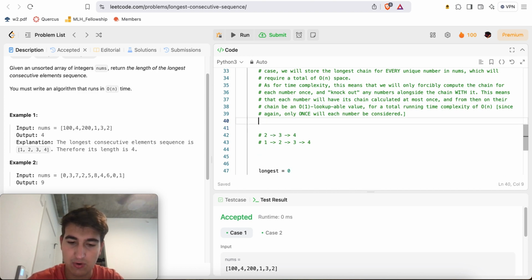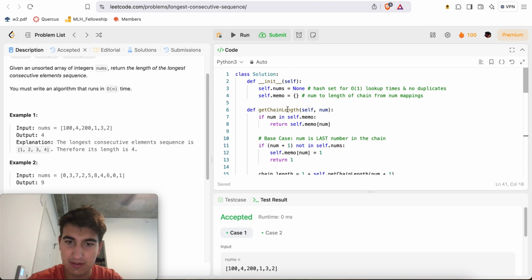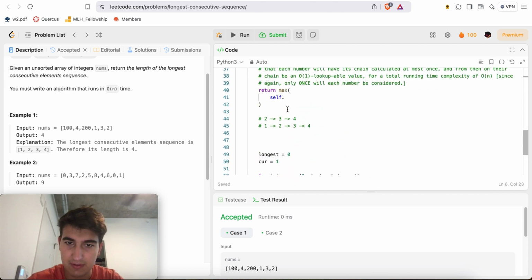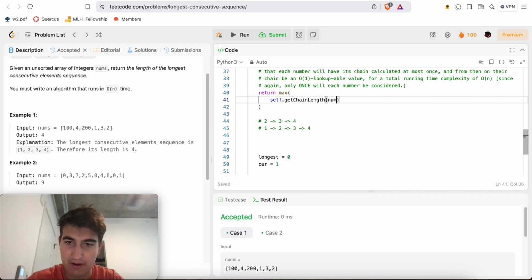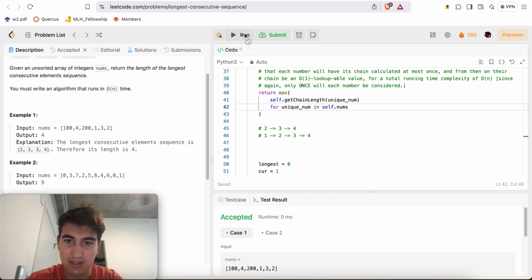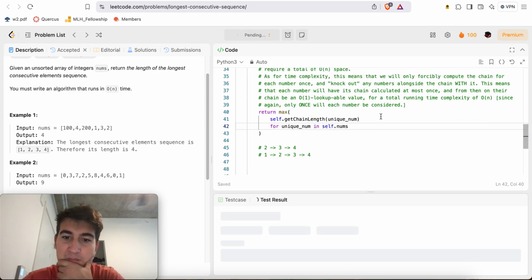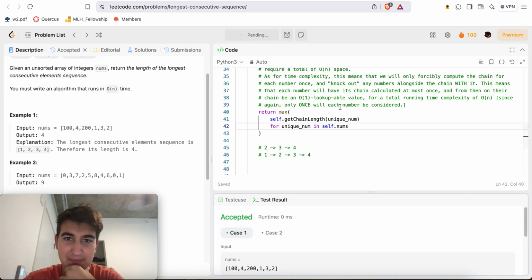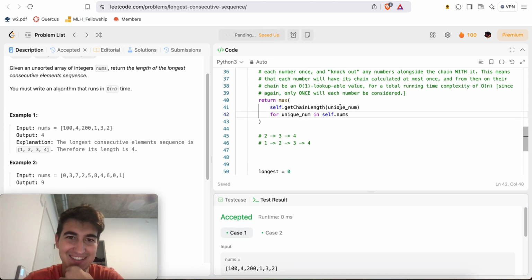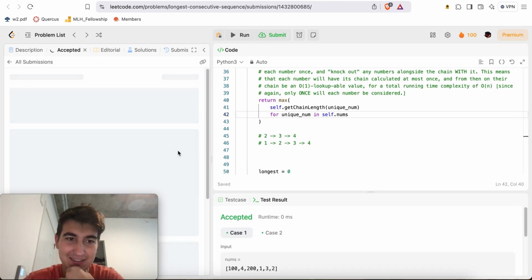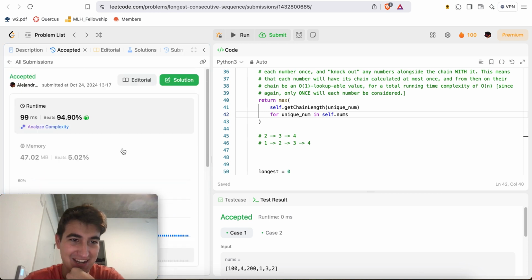Here we can do return max of self dot get chain length of num for unique num in self.nums. So I think something like this might work. Okay, it's accepted. Let's run it. And there we go. Bada bing, bada boom.